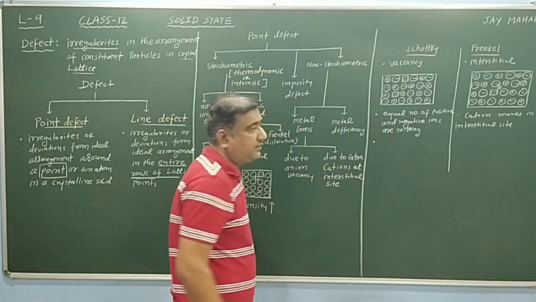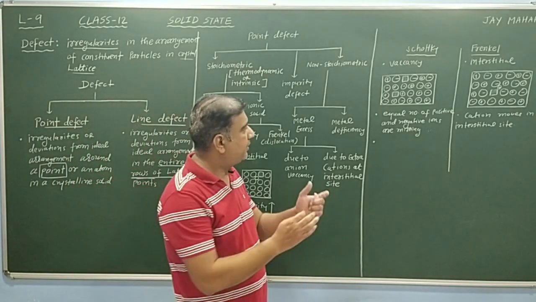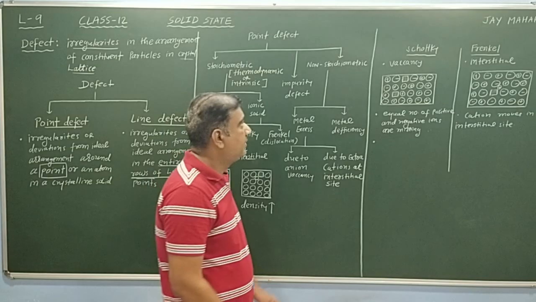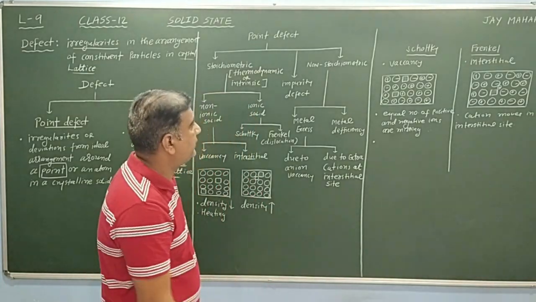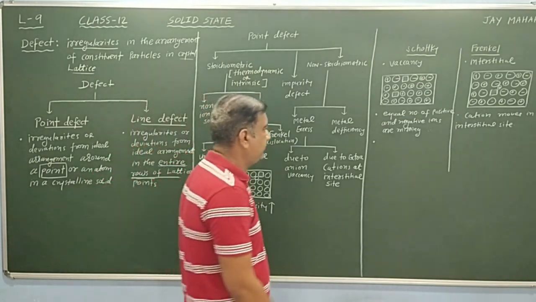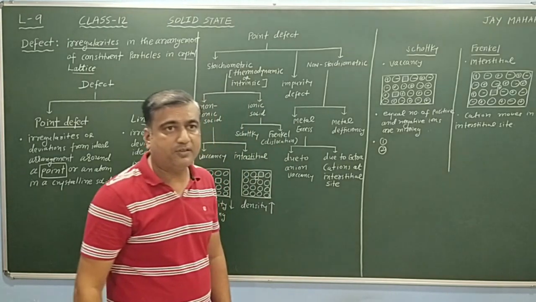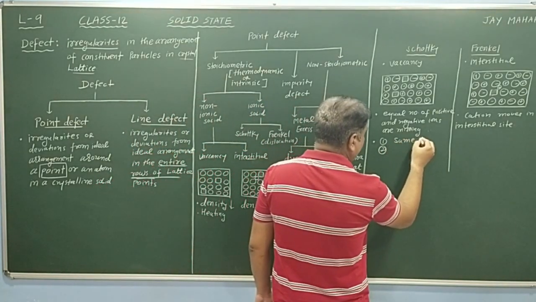Now discussing Schottky defect. In Schottky defect, equal numbers of positive and negative ions are missing. In which type of solid compound are Schottky defects produced? Generally, remember points 1 and 2. Positive and negative ions have the same size.